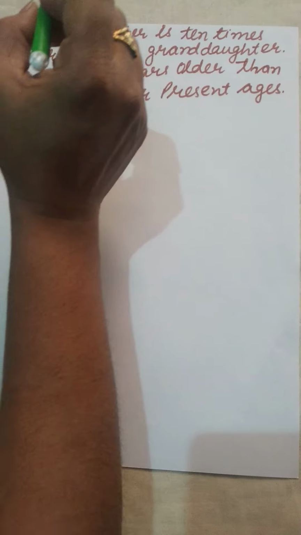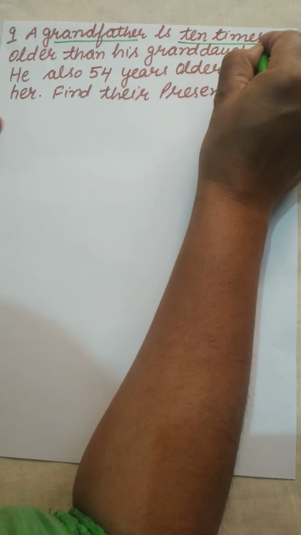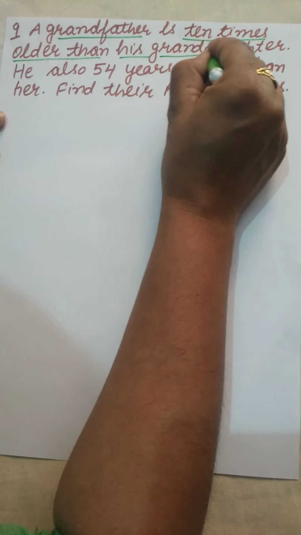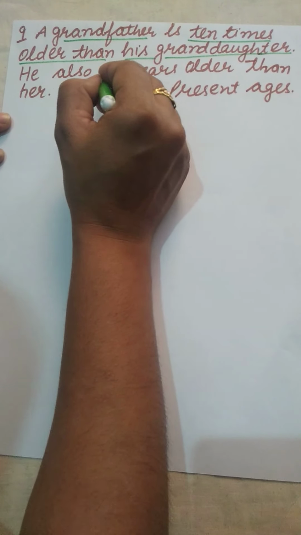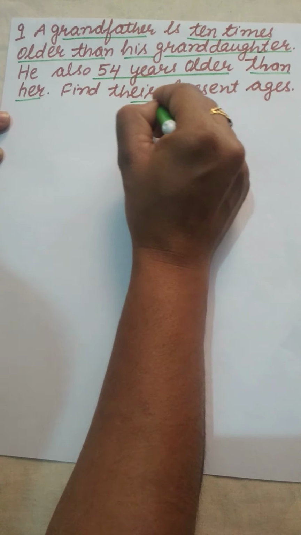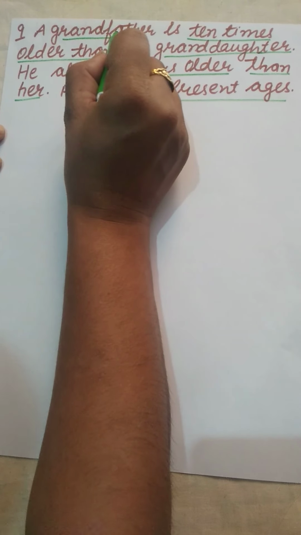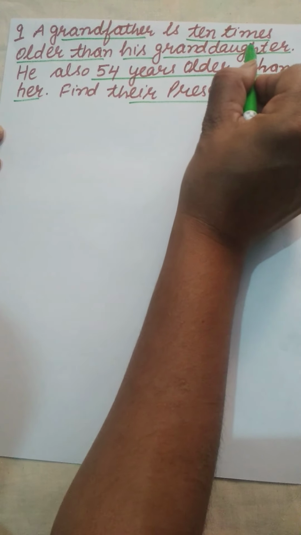Question number 9. A grandfather is 10 times older than his granddaughter. He is also 54 years older than her. Find their present ages. As the question says, a grandfather is 10 times older than his granddaughter.